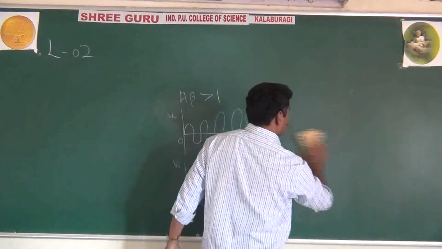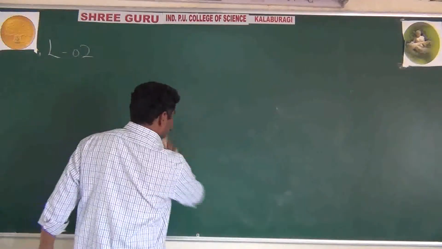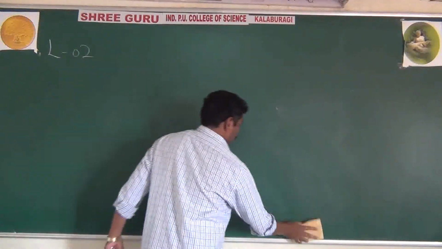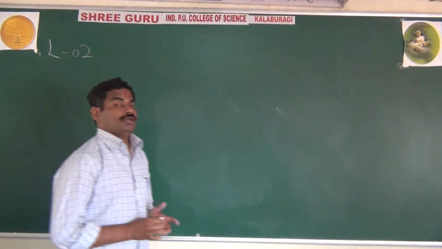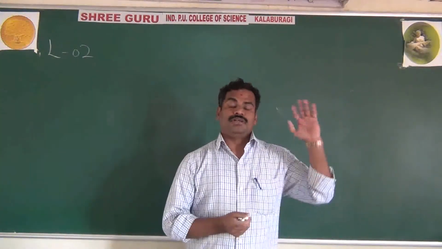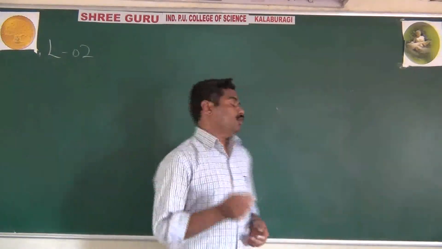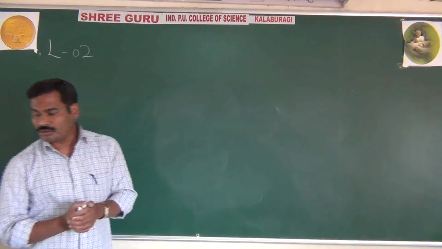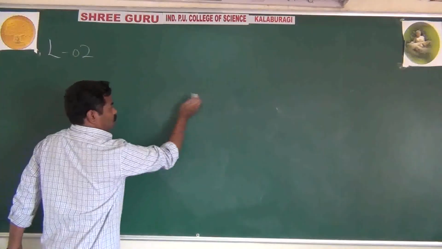And also we know, we go for the oscillator circuit. What does the oscillator consist of? The oscillator consists of a feedback network and an amplifier. Let us go for the oscillator block diagram.